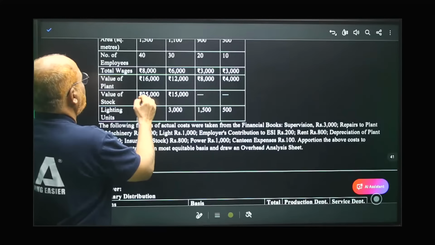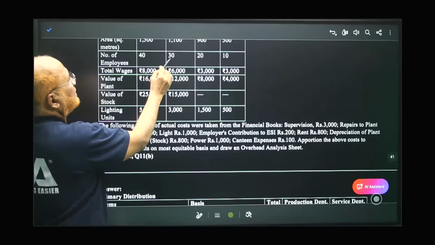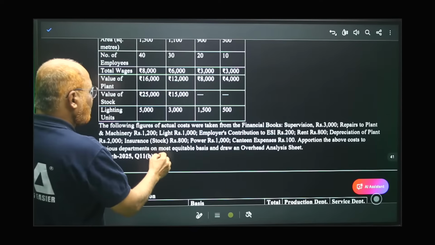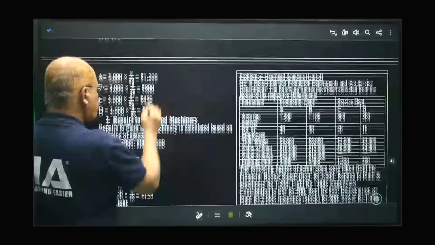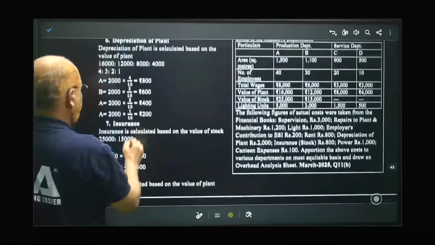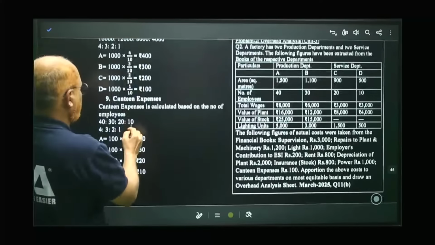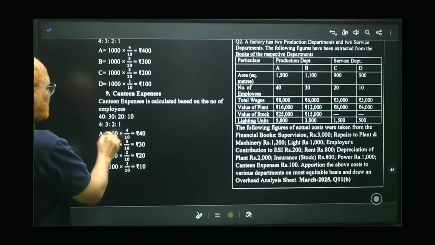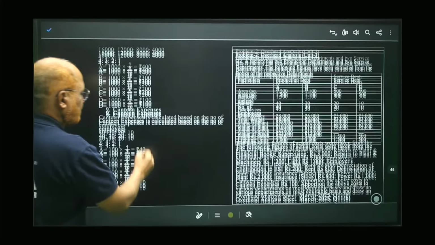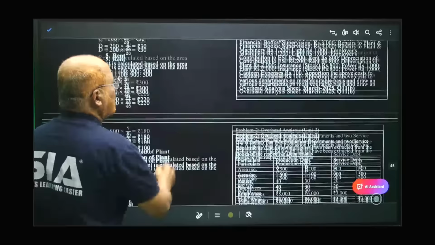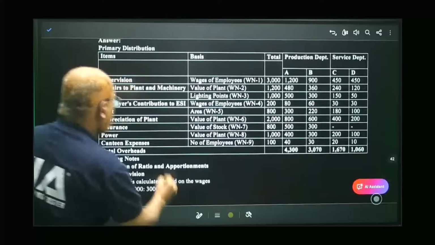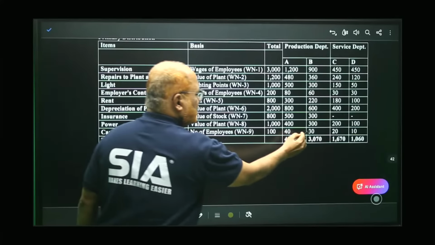So employees are 40, 30, 20, 10, that is 4, 3, 2, 1. So in the ratio of 4:3:2:1 we are dividing. So here you can see insurance, power, canteen. 4, 3, 2, 1. So it comes to 10. 4/10, 3/10, 2/10, 1/10. 40, 30, 20, 10. These are the canteen expenses apportioned to departments. That's all. Canteen expense of 40, 30, 20, 10.